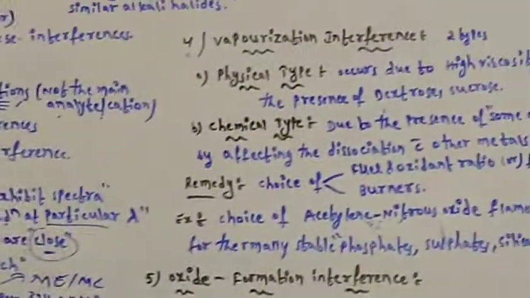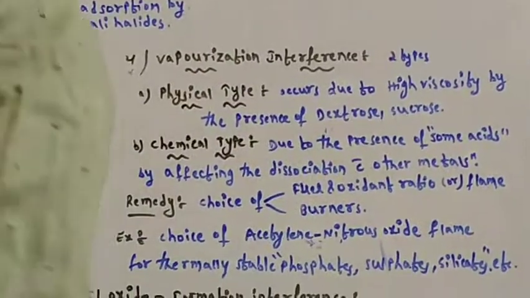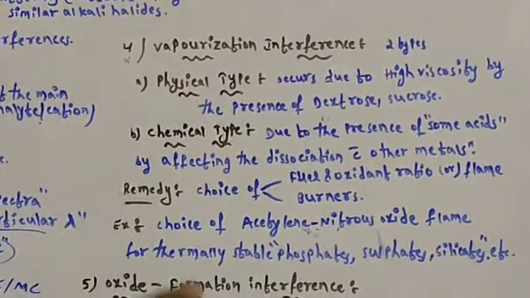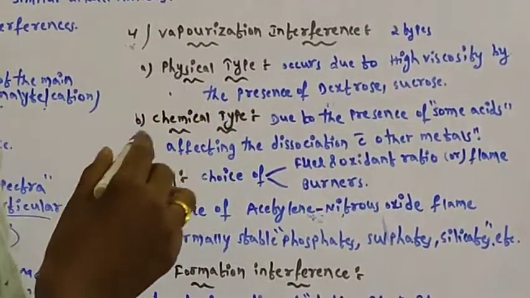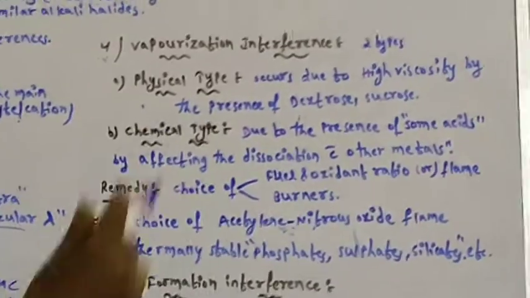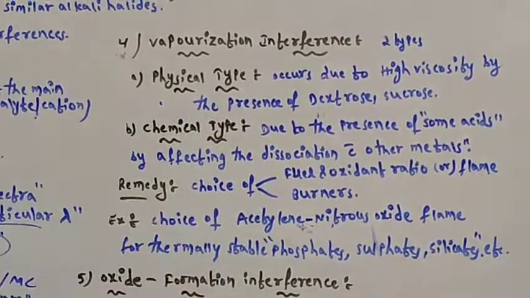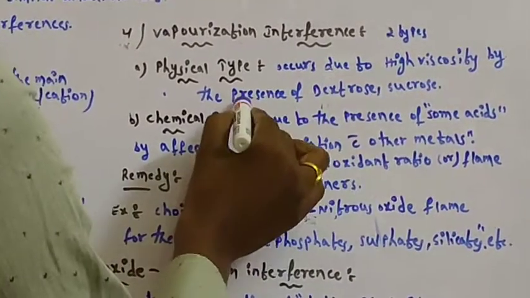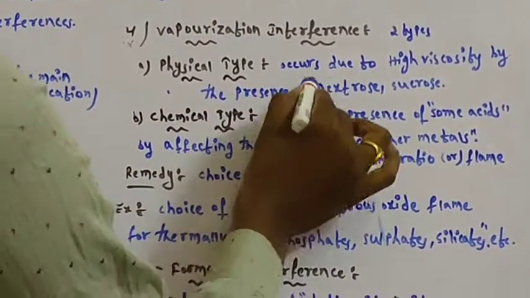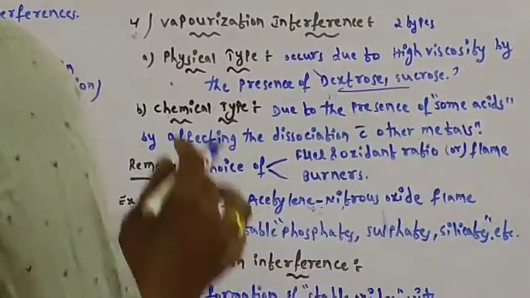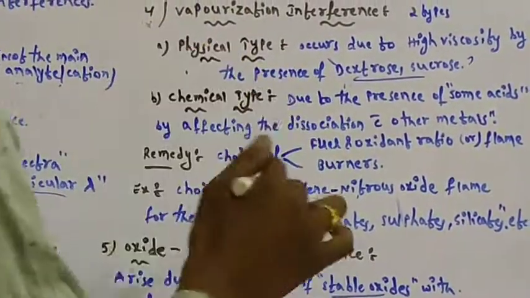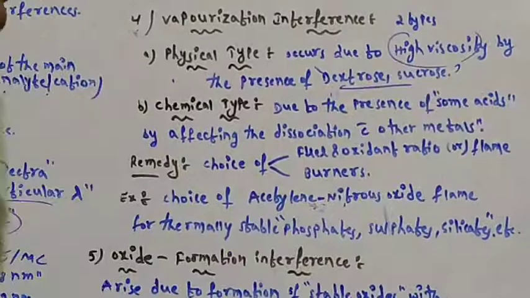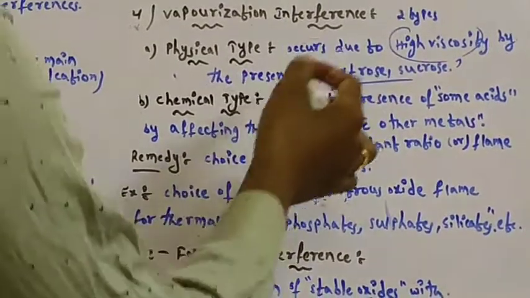The fourth one is vaporization interference. Vaporization interference is of two types: physical type interference and chemical type interference. Physical type means the physical properties of the sample. It occurs due to high viscosity caused by the presence of dextrose and sucrose. High viscosity is a physical property, right?